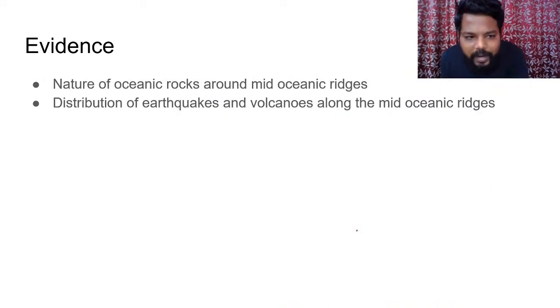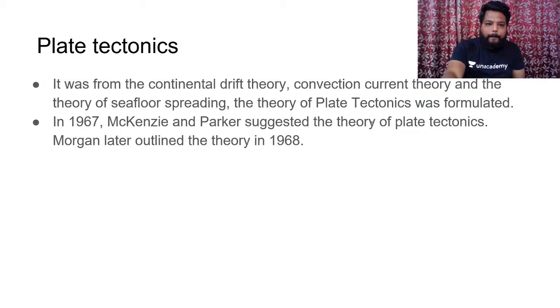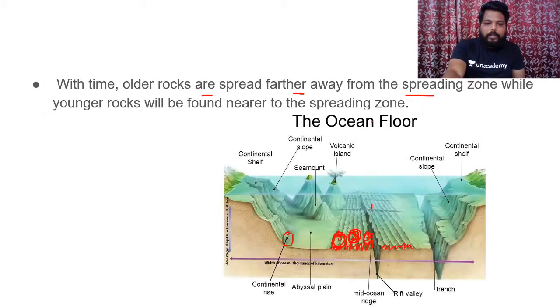Clear? So what are the evidences? If you see the nature of oceanic rocks around mid-oceanic ridges, that would be the most important evidence. And also the distribution of earthquakes and volcanoes along the mid-oceanic ridges would also be an evidence of the concept of seafloor spreading which has been developed. Clear? Is this clear?